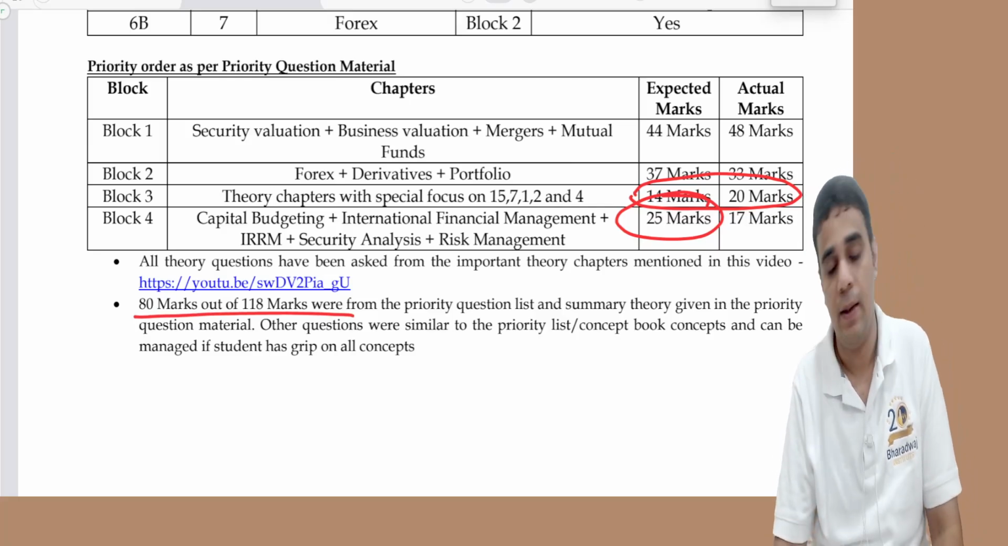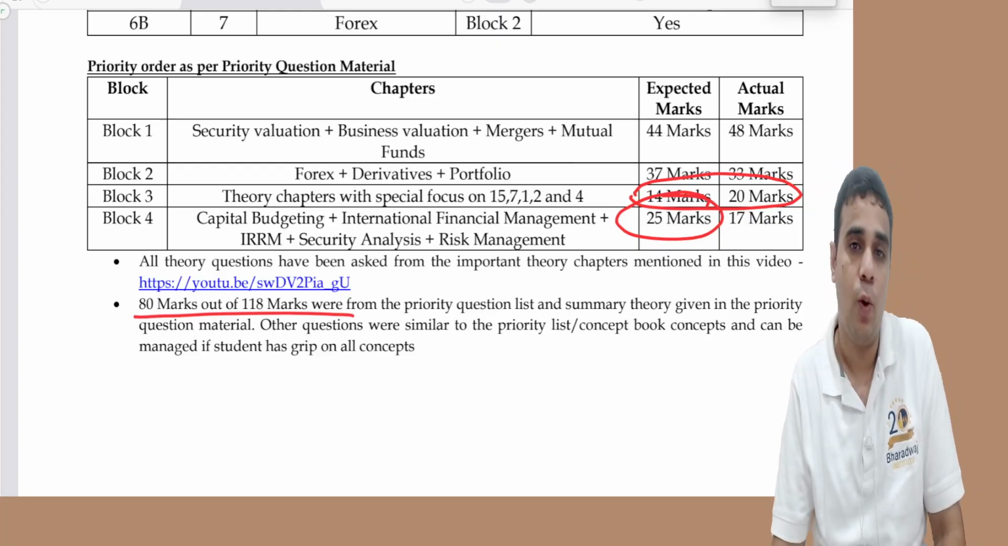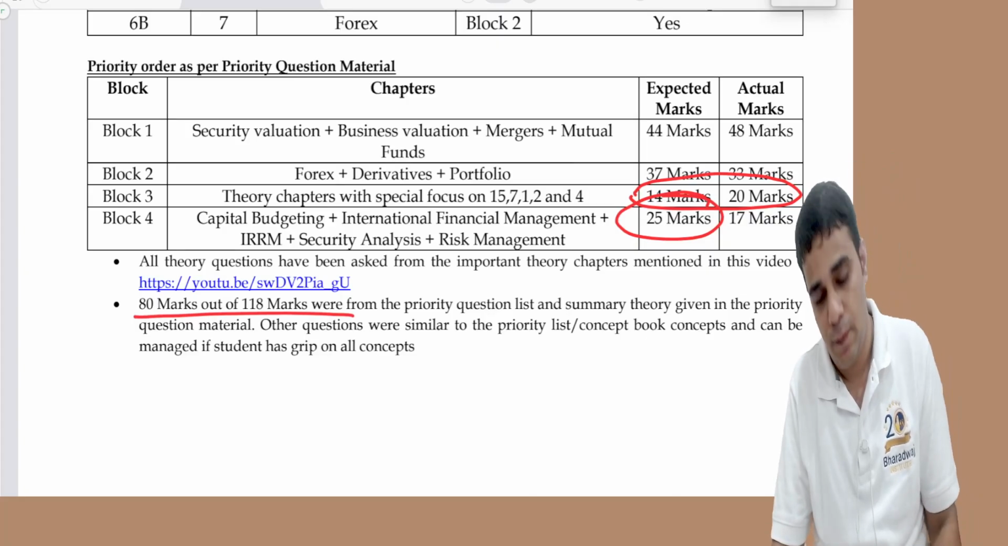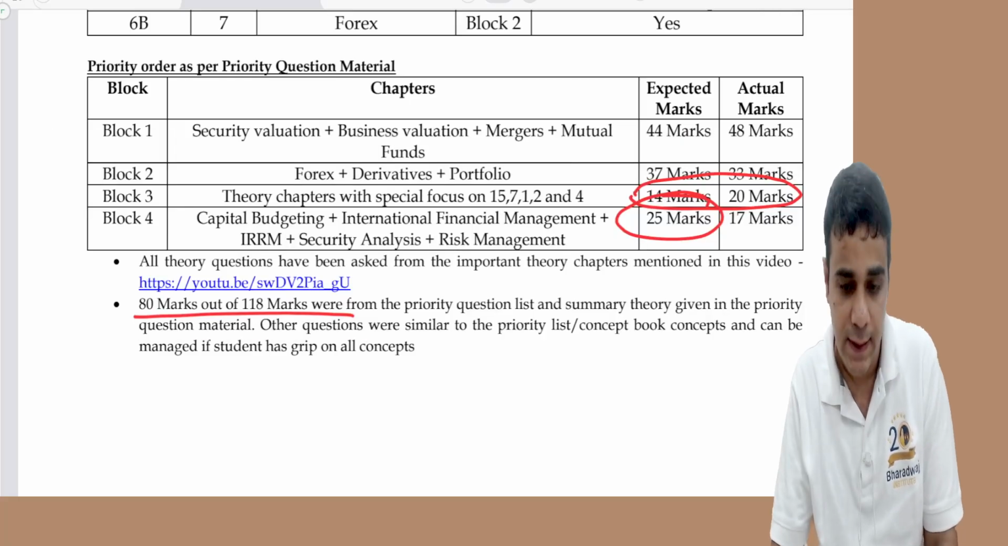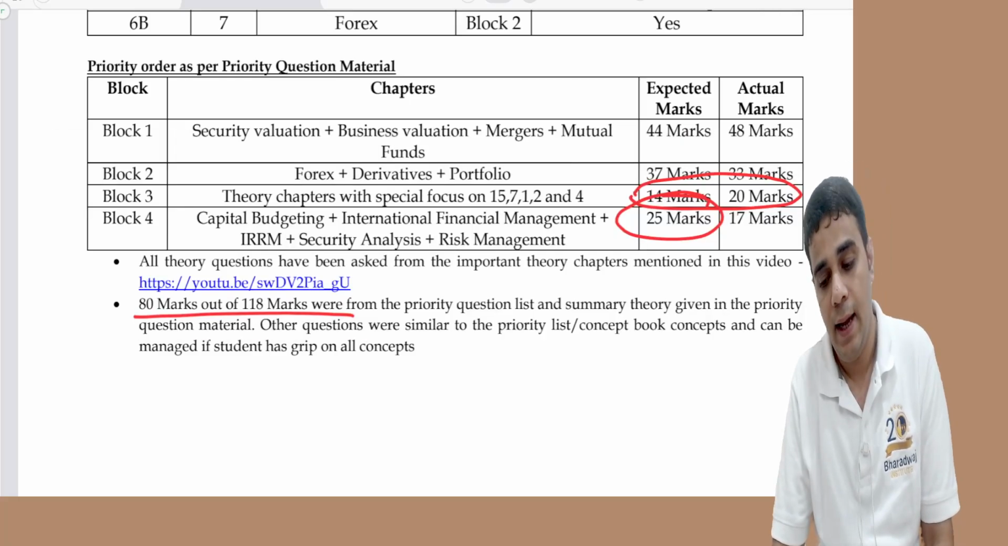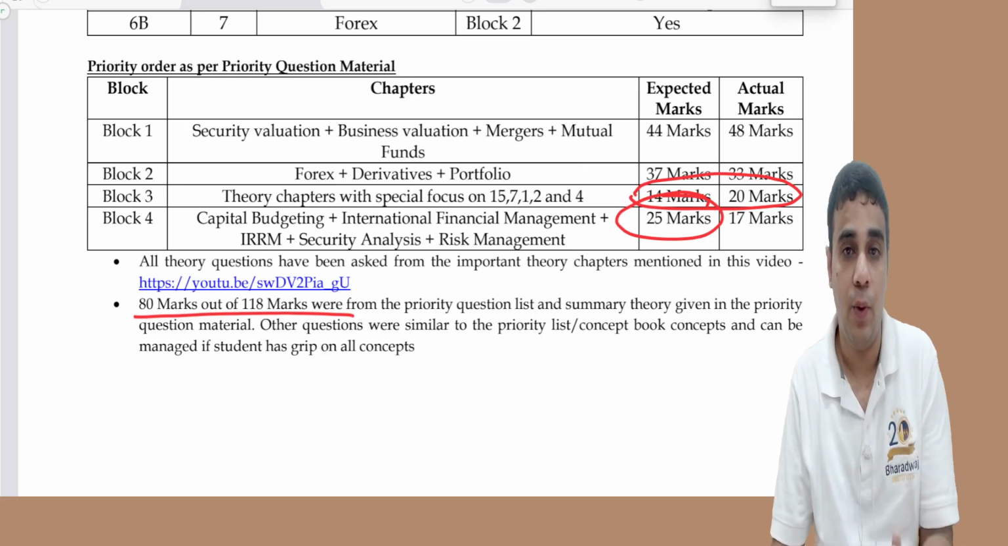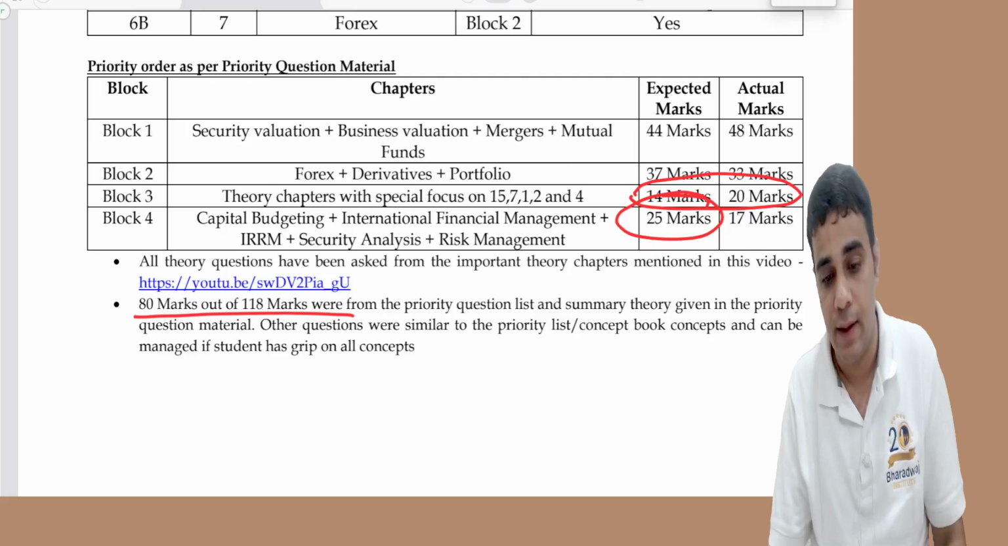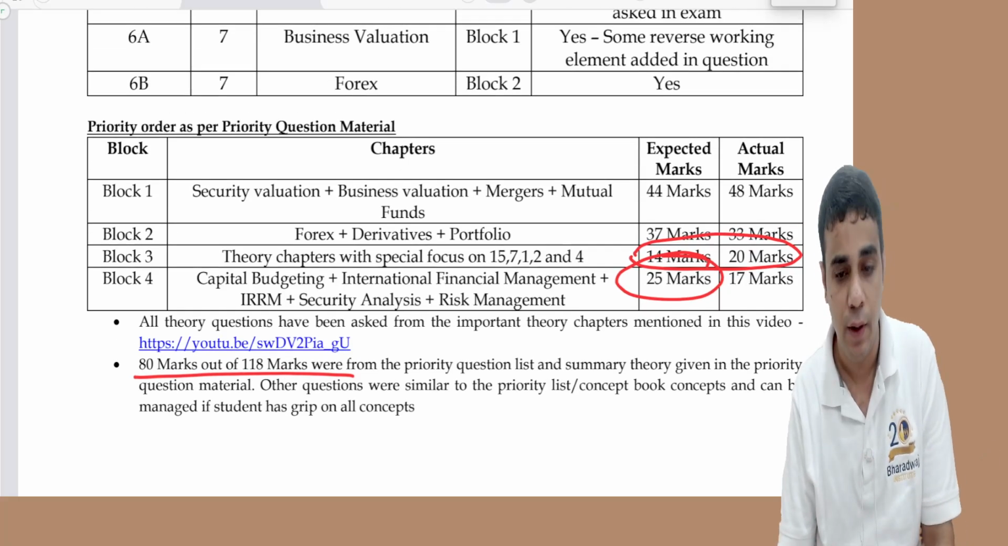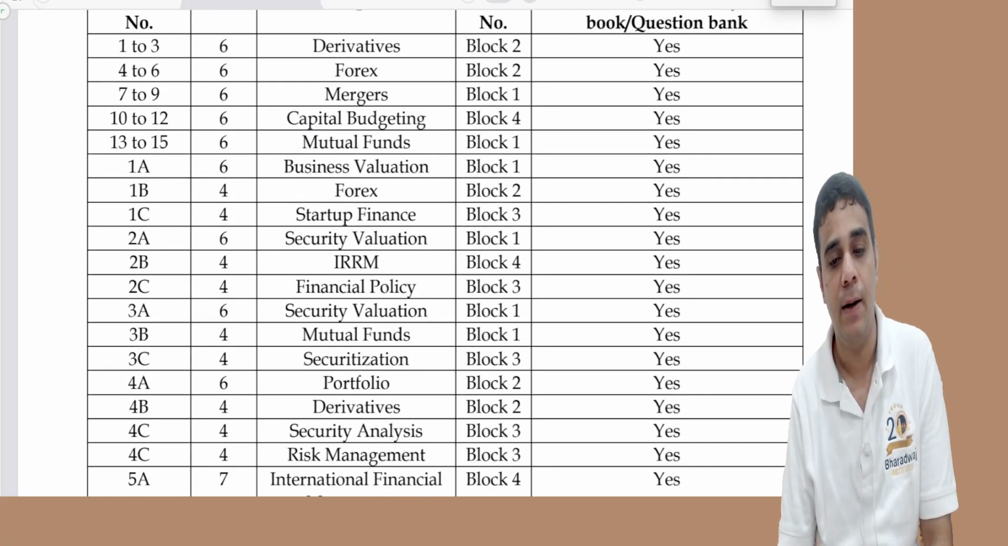Okay, theory was 20 marks, were from that priority question list, and balance also were very similar to the priority question list, or they had come from not the priority question list, but maybe from the concepts which are covered in concept book. So this is a broad review. Paper is a scoring paper.